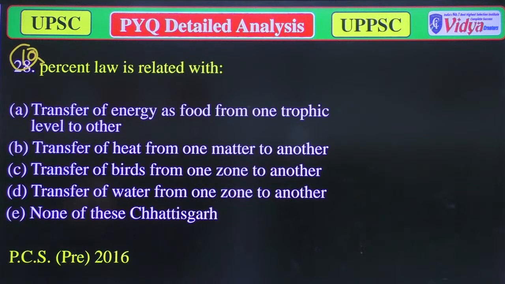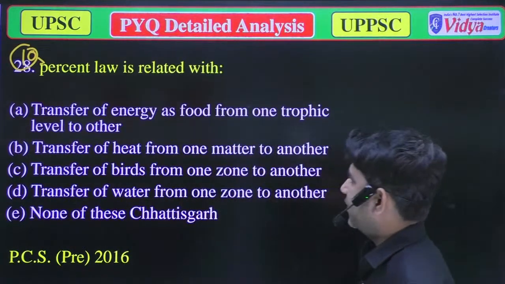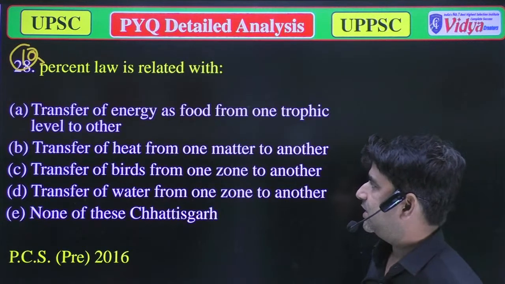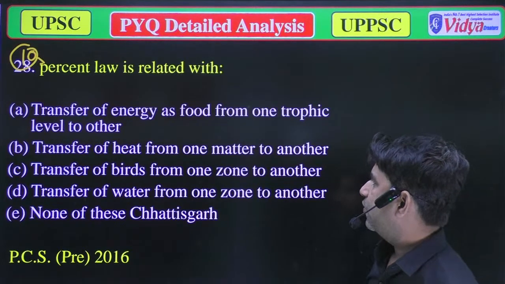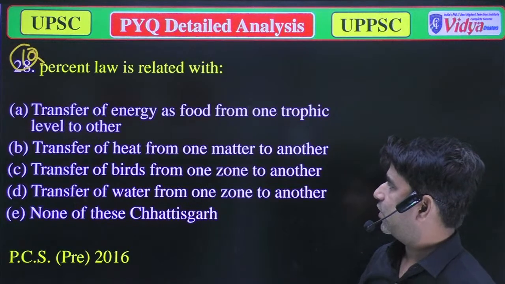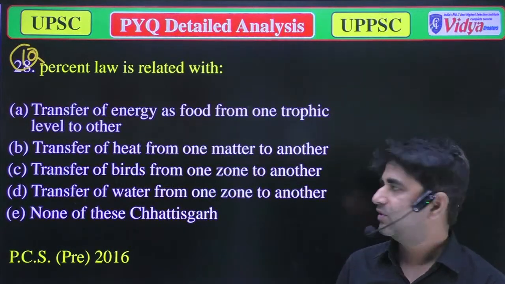Option A, transfer of energy as food from one trophic level to another trophic level. Option B, transfer of heat from one matter to another. Option C, transfer of birds from one zone to another. Option D, transfer of water from one zone to another. And option E, none of the above.